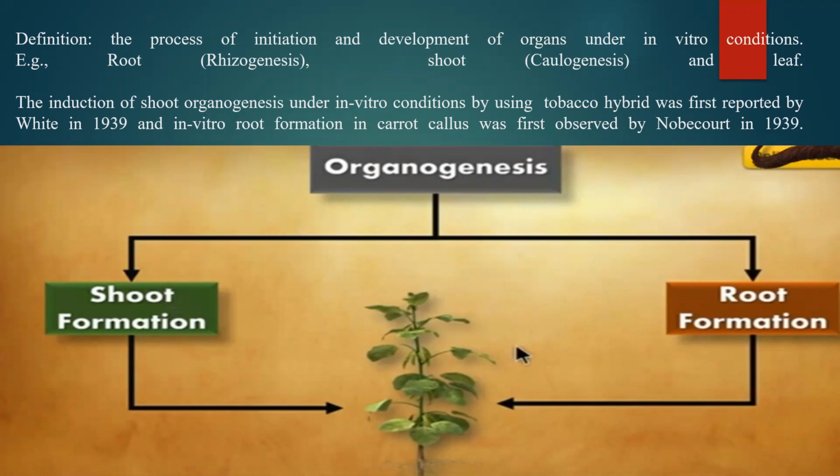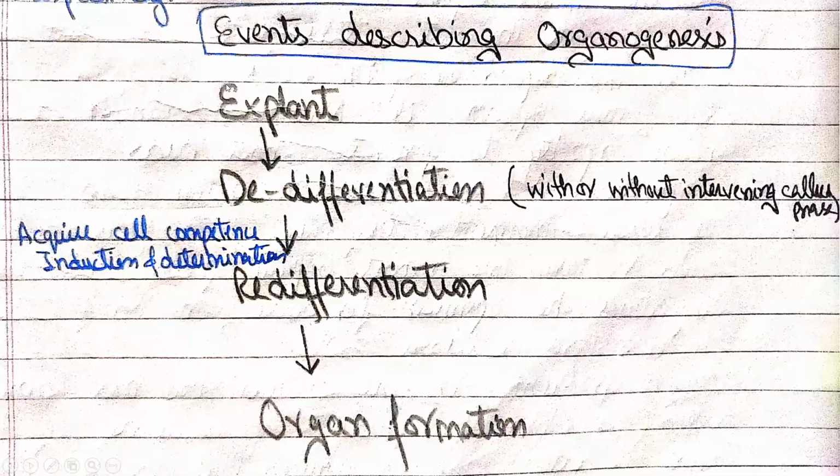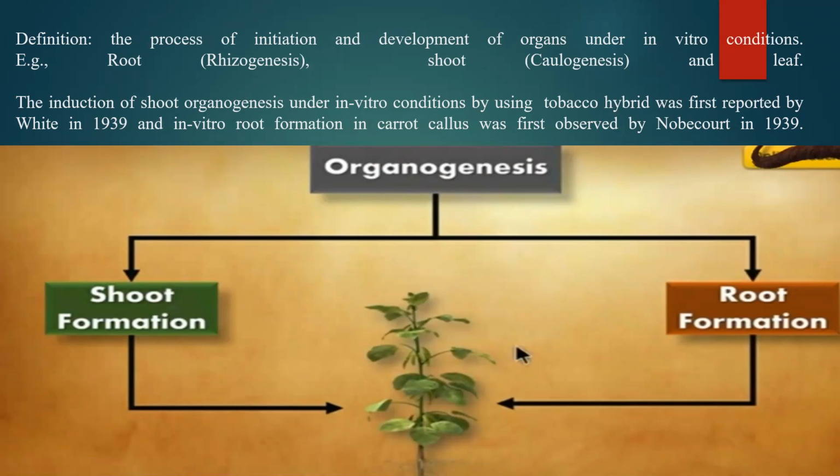So if we talk about the definition, it's the process of initiation and development of organs. First, we have to go for initiation of formation of organs under in vitro conditions. We can form roots, we can form shoots, we can form leaves from a simple explant.